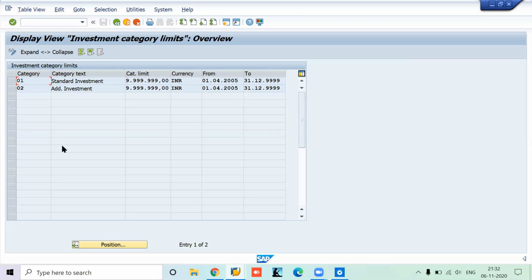This is again the limits. I have not seen much change. Just for reference, the investment category, standard investment, and the aid investment, you do not have to change much. It is again very similar. With this understanding, we will proceed to the deduction wage type, which is V_T7INIA. Go back again.